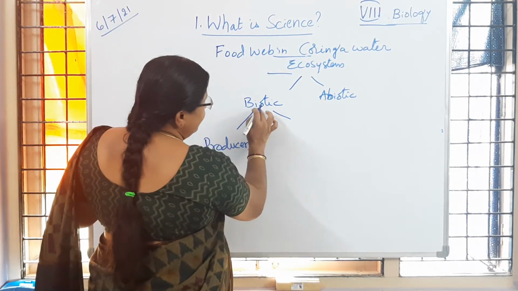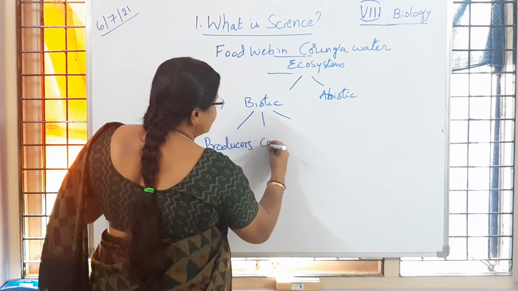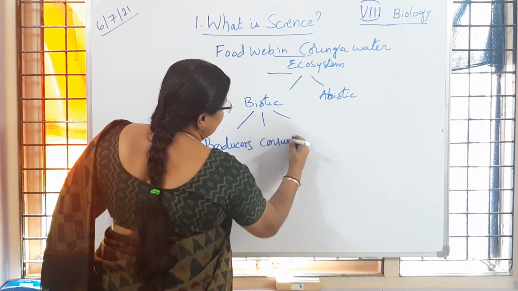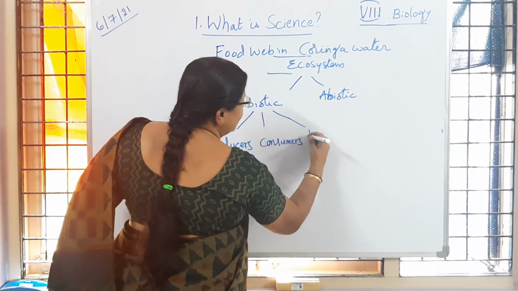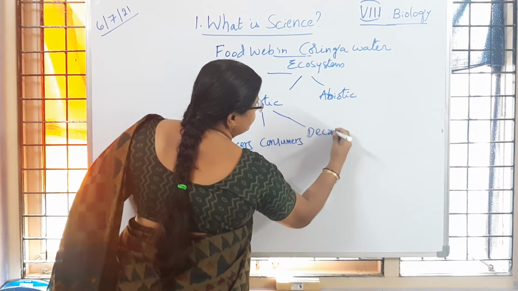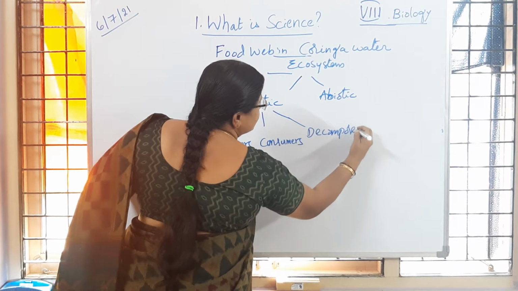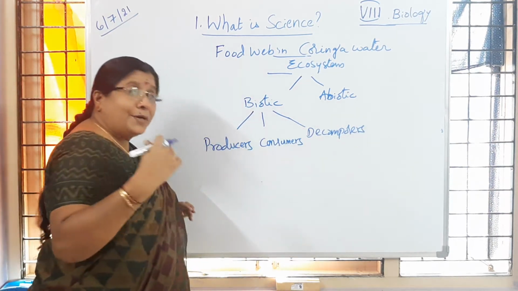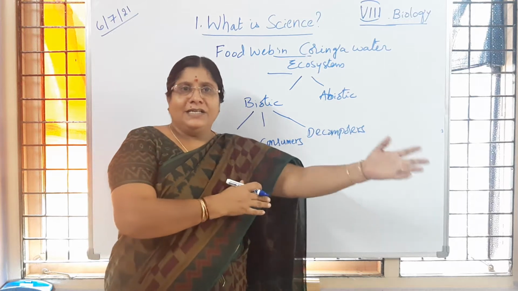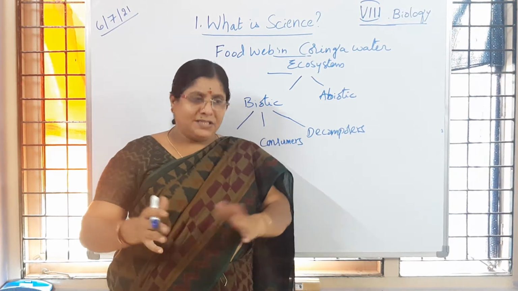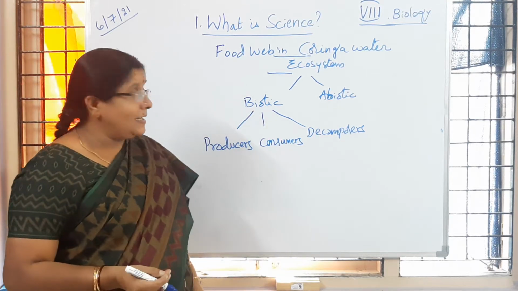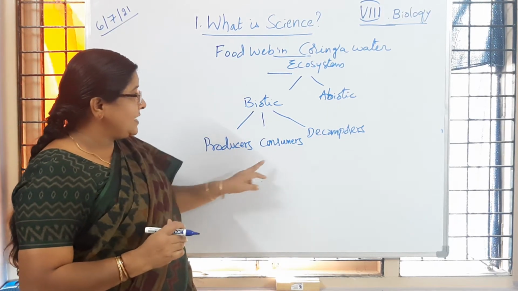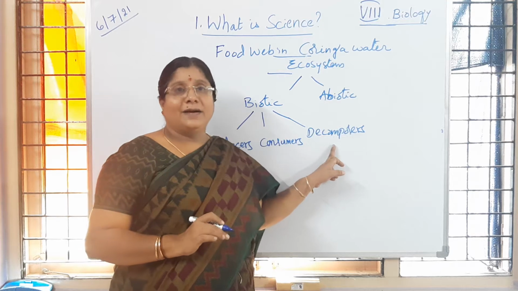Second group under biotic components are consumers. Third group we call decomposers. Any ecosystem you take, whether it is the Coringa water ecosystem or a desert ecosystem or our house as an ecosystem, we are going to observe producers, consumers and decomposers.